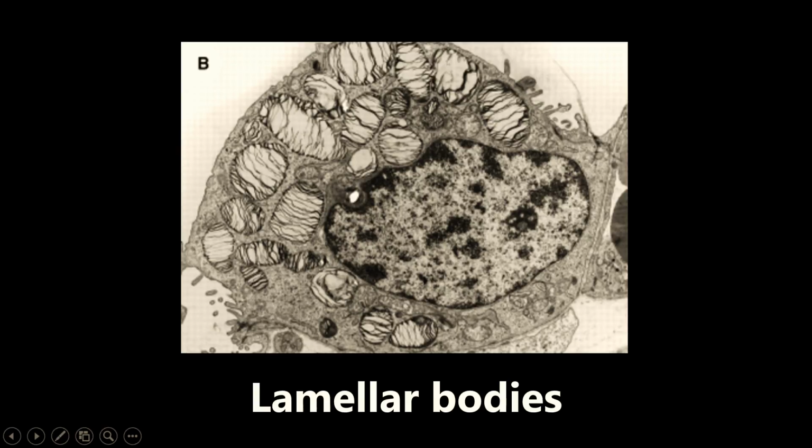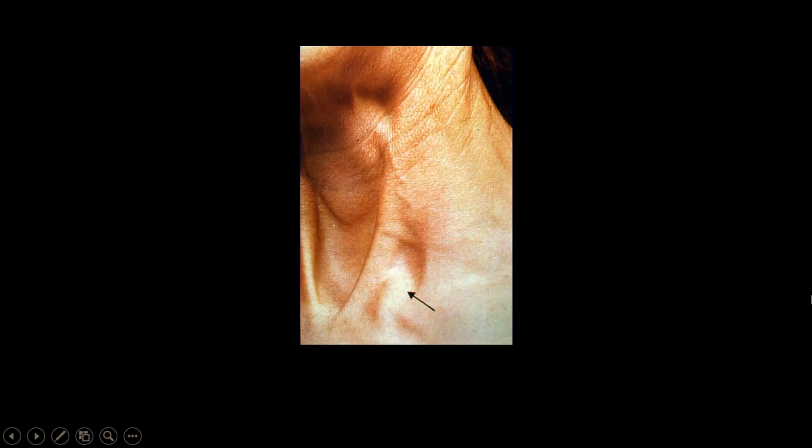Now, it's really important to read the question here. I know when a lot of people see this, and when I first saw it, I immediately jumped to mitochondria. This looks kind of like a mitochondria, but they'll probably give you some type of information talking about the respiratory system or surfactant or something like that. So you want to be thinking lamellar body. It's a pretty uncommon thing to know. Not a lot of people do know it, so that's why I'm showing it here. Production of surfactant is stored in lamellar bodies in type 2 pneumocytes.